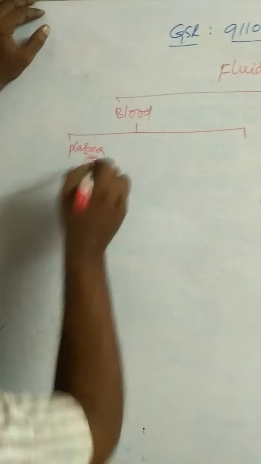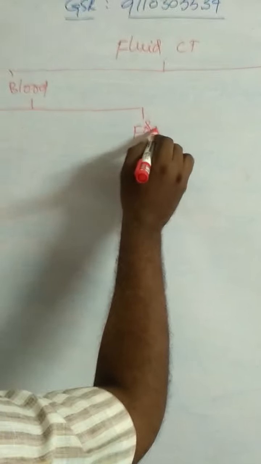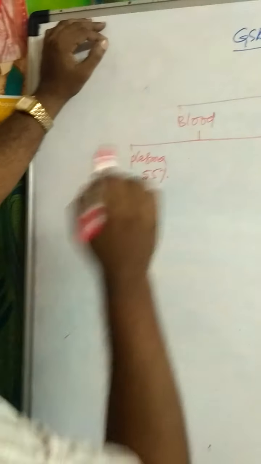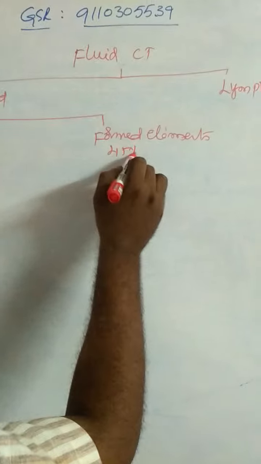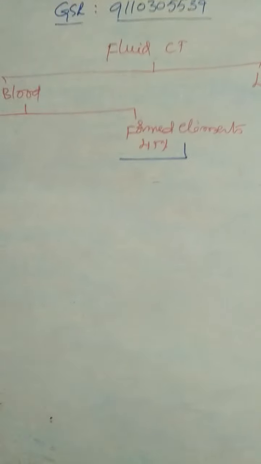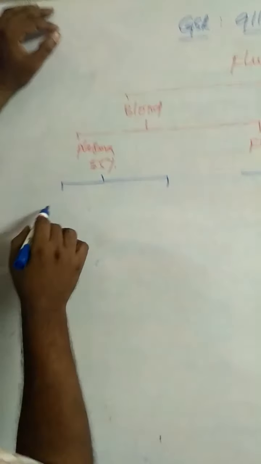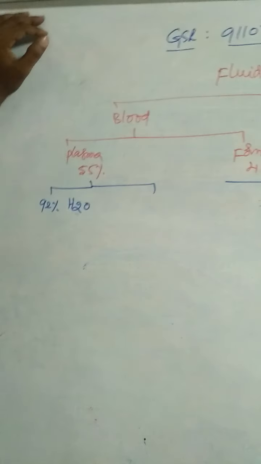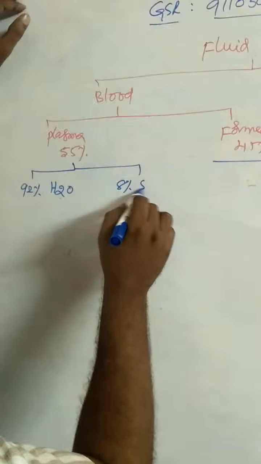Blood consists of plasma and formed elements. 55% plasma and the remaining 45% formed elements. There are 3 types of formed elements. Plasma consists of 92% water and 8% solutes.